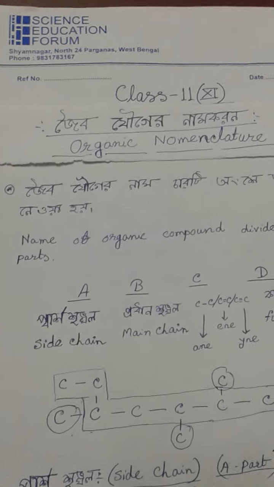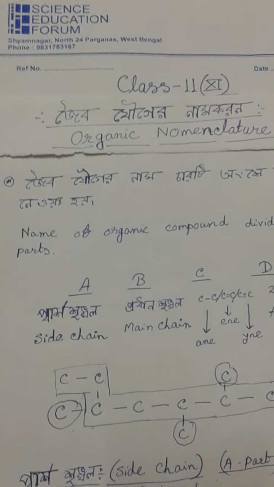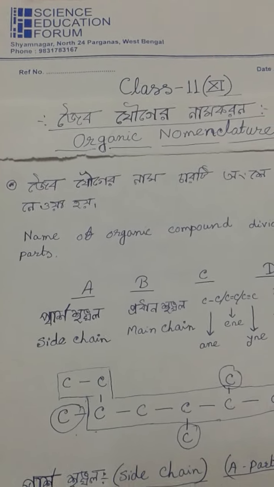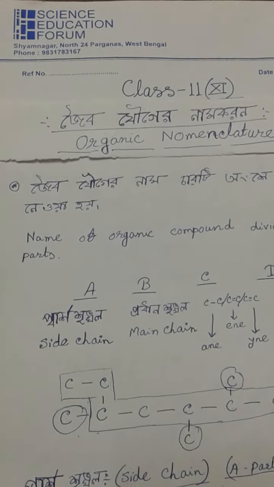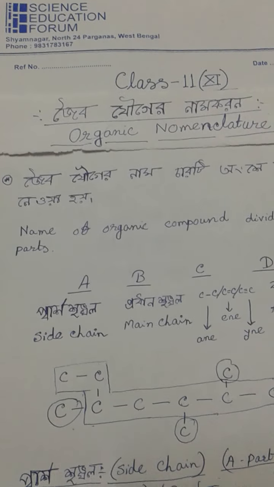So we need to consider one process by which we can name all the organic molecules.